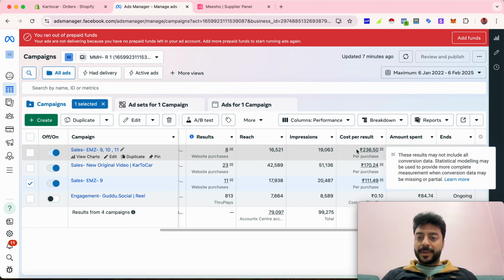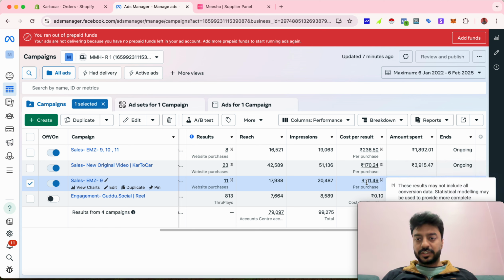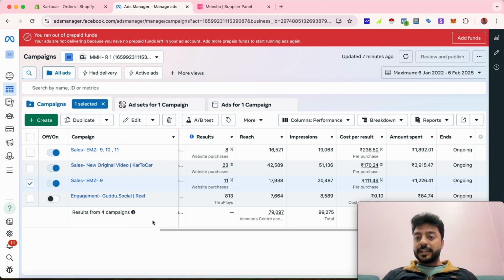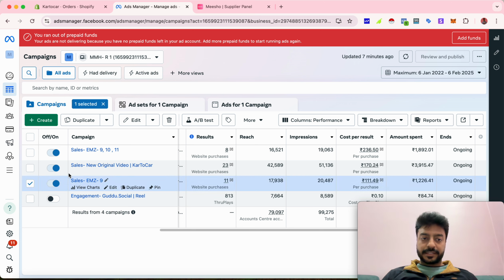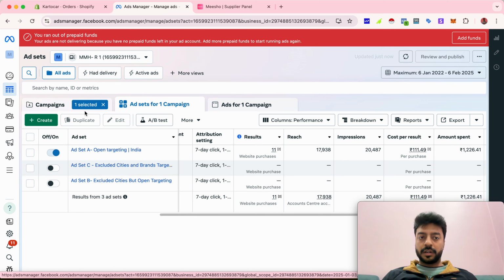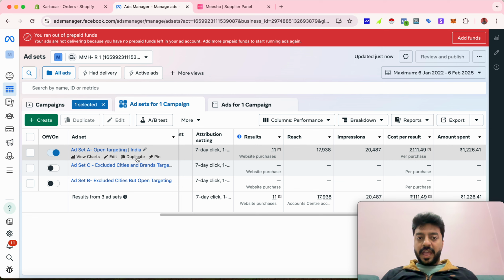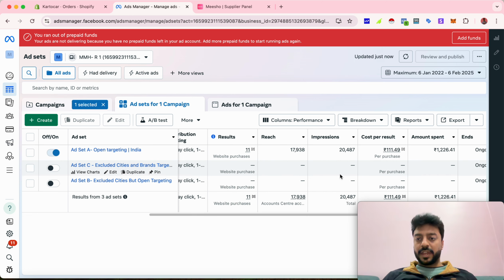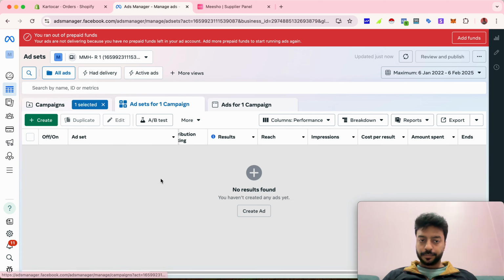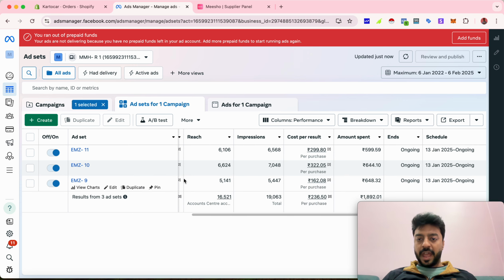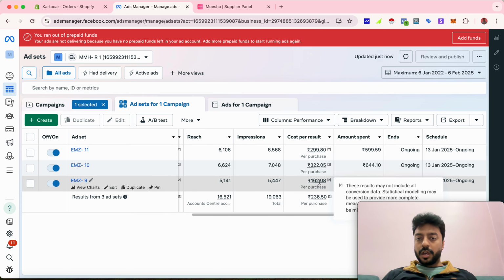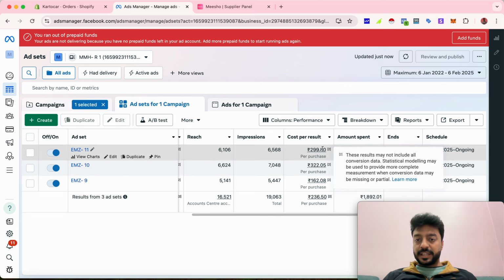Now, why are some of the prices costlier whereas some prices are cheaper? For that, you need to understand my way of running ads. Inside one campaign, I used to run somewhere around 3 ad sets, and then whatever results I get, on the basis of that I decide whether I want to continue the other ad sets or not. For example, in this case, I ran 3 ad sets, and one of the ad sets gave me only 162 rupees, whereas other ad sets gave me 299, 322.